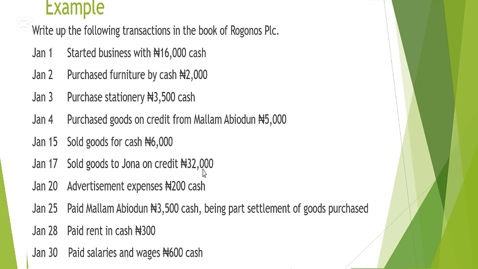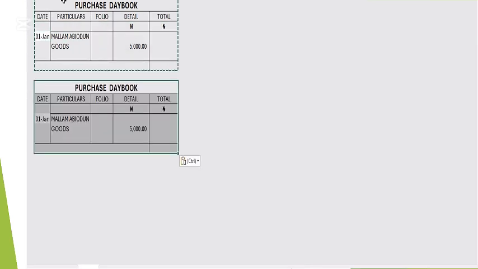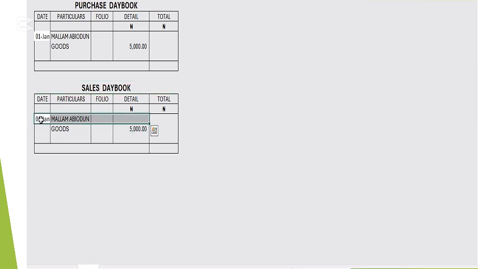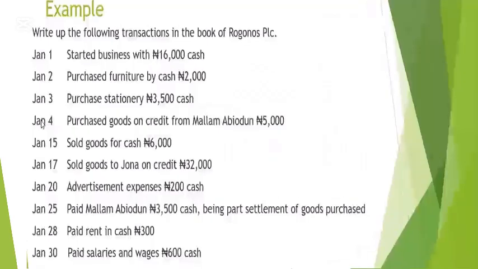So first of all, let's go and open the deal book for it because it's a credit transaction. Let me just copy this, bring it down, paste here. So here we have a sales account. Let me delete what is inside here. Who was it sold to? It was on the 17th. Bring in the date.